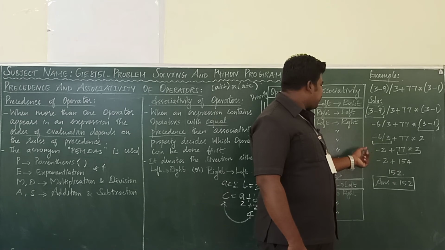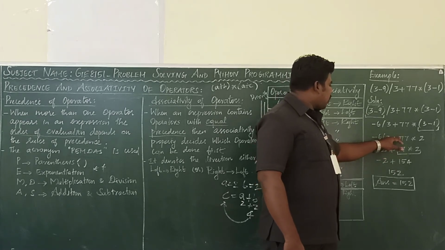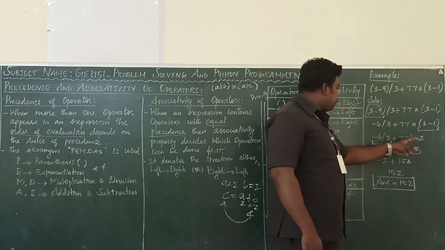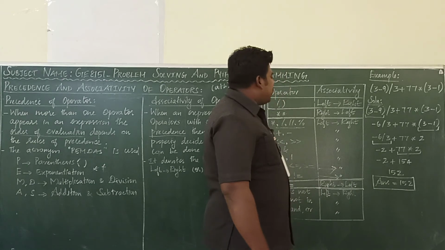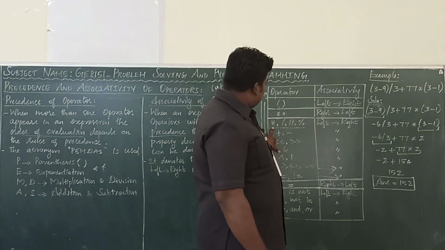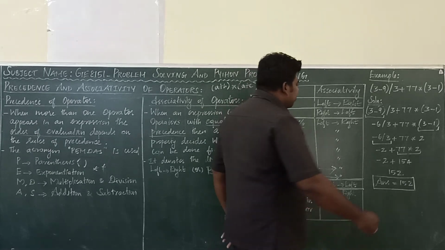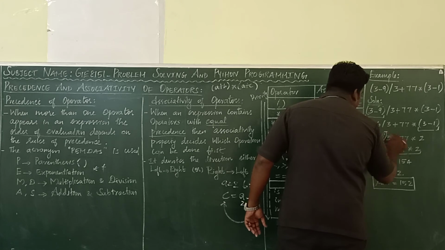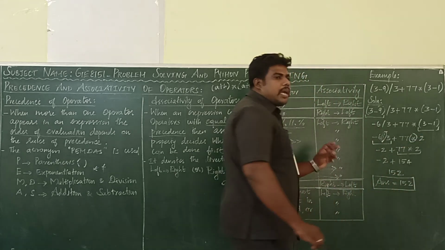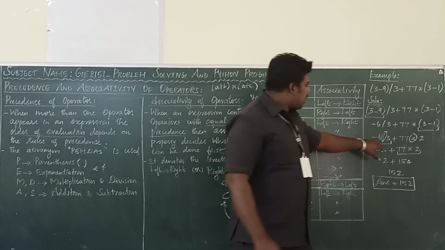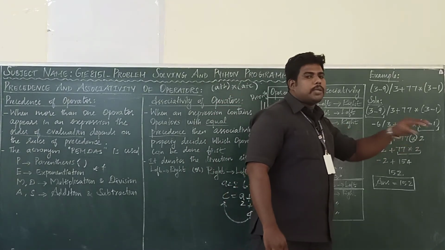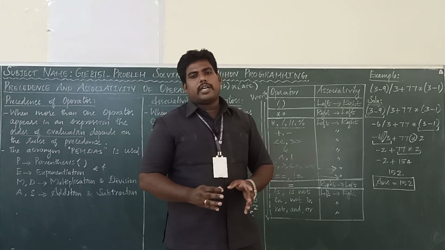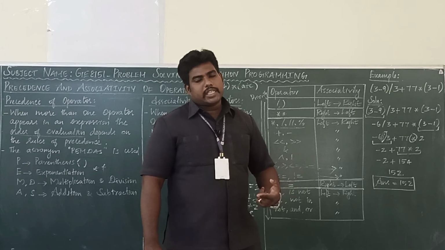Okay. Now see this expression. Minus 6 divided by 3 plus 77 into 2. So here what are the operations there? Division, multiplication, addition. So division and multiplication has the first priority. From where we have to solve? See here, the division and multiplication has the same priority. If the operators have same priority, we have to see the associativity.